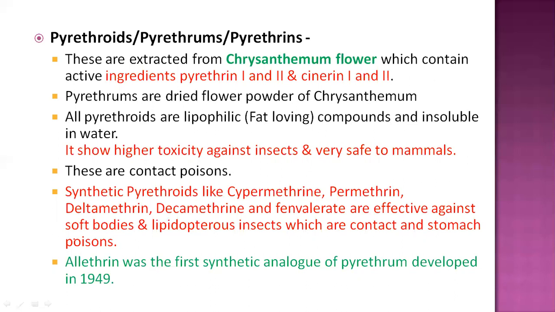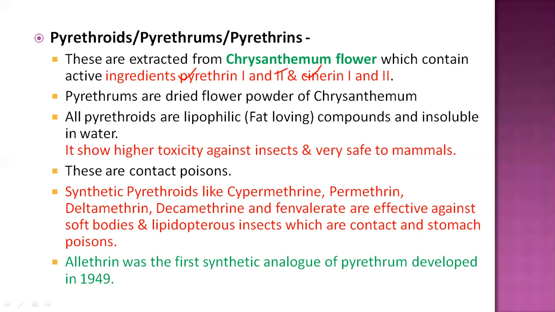Because of the presence of very important active ingredients named pyrethrin 1 and pyrethrin 2, cinerin 1 and cinerin 2. These are the active insecticidal ingredients present in the chrysanthemum flower, derived from the dried flowers, and they are important against different insects.